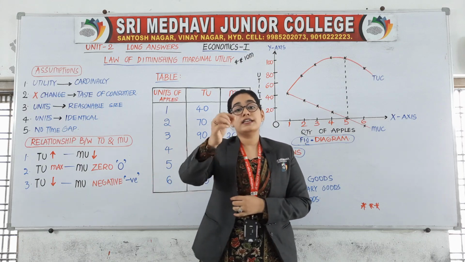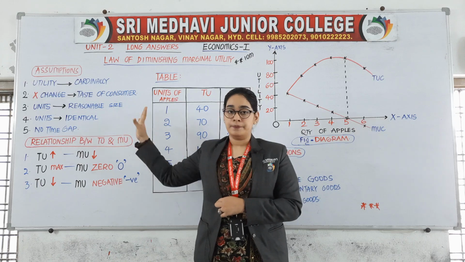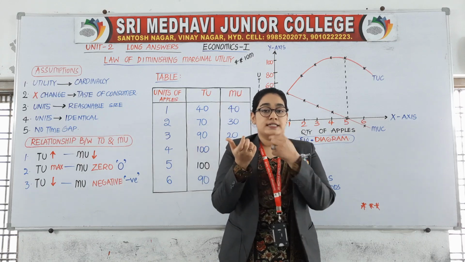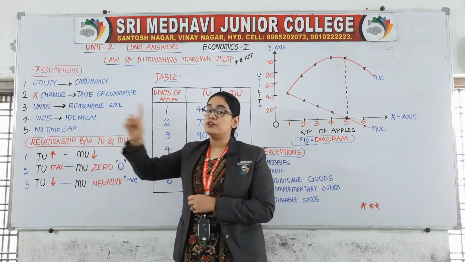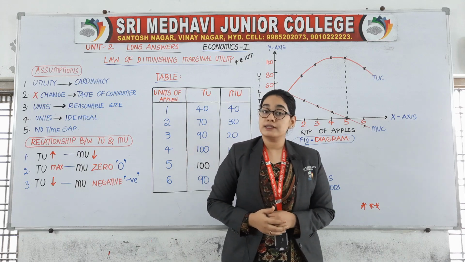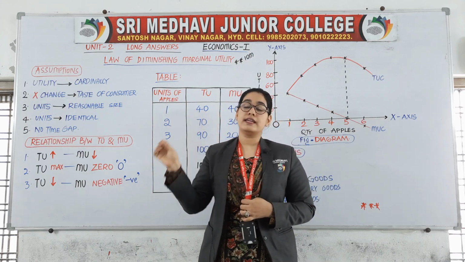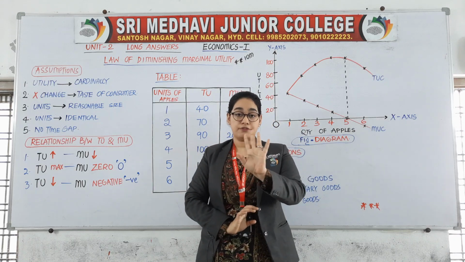So whatever the units you are consuming, that should be identical. This is the fourth assumption, means it must be of same size, same shape and same color. Then fifth one, there should be no time gap between consumption of units. For example, the first chocolate you ate in some 2 minutes. For 10th chocolate you should not take 5 minutes.